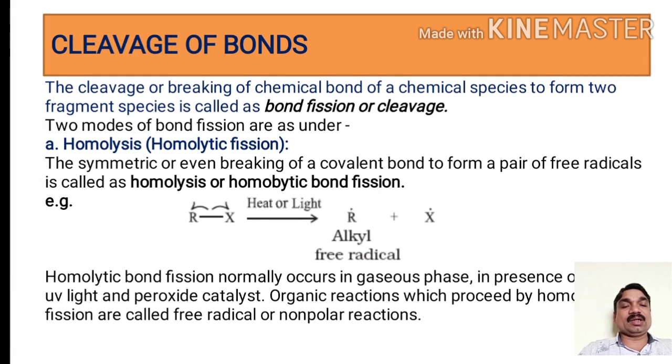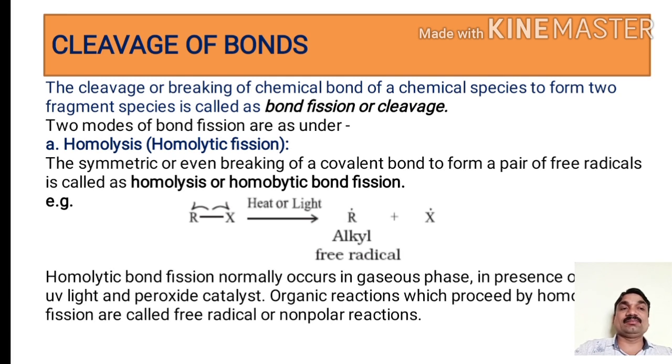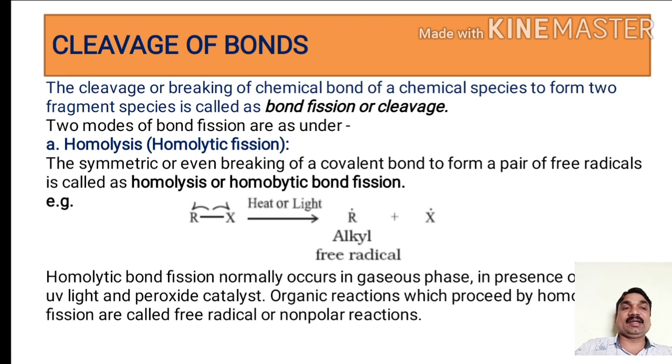The cleavage or breaking of chemical bonds to form two fragment species is caused by electronic redistributions initiated by gain, loss or withdrawal of a shared pair of electrons by an atom of an atomic pair in a chemical species. Factors like the nature of the atomic pair bonded, the groups attached to them, the reaction conditions and the attacking reagent influence and promote the bond cleavage.